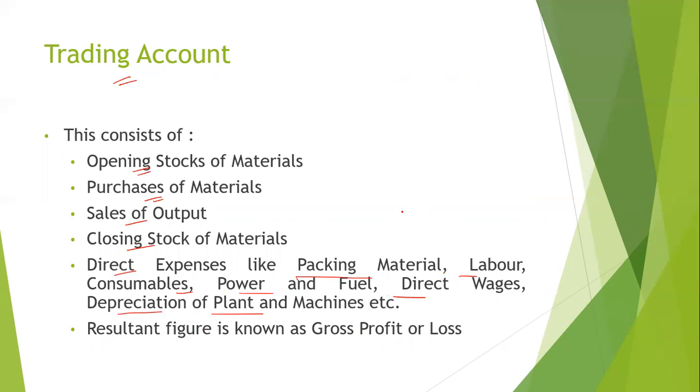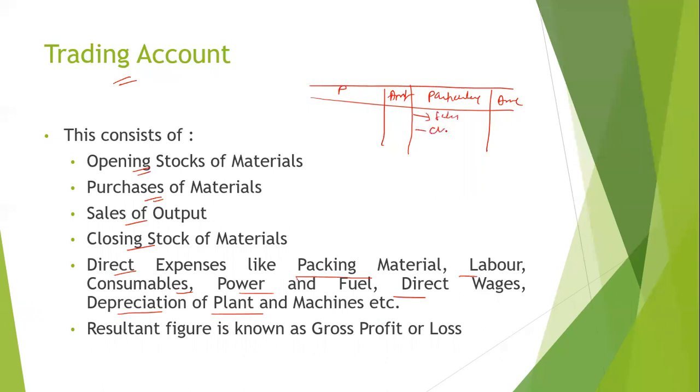We will see how the format is. The format is very simple, like this. You have particulars over here, then your amount. Here you will write sales, closing stock, opening stock, then purchases, then GP, etc. We'll see the whole format.